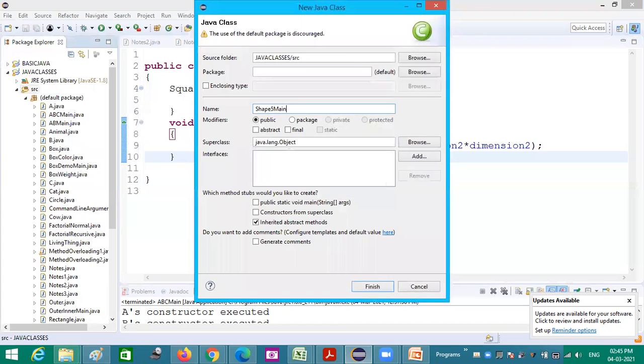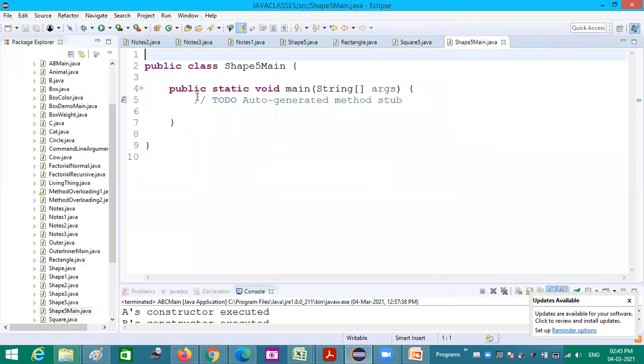Shape 5 main. In that I am creating the main. So we can have dynamic method dispatch here also. For all the classes I can create objects. Shape 5 S equal to new Shape 5. This should be capital S.